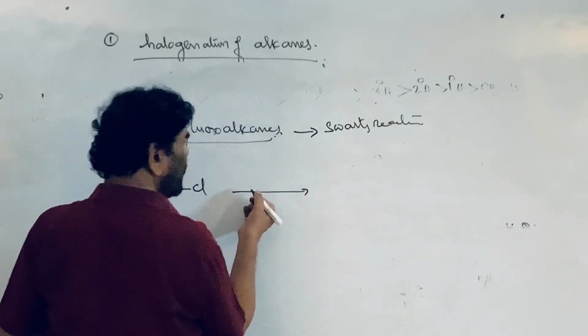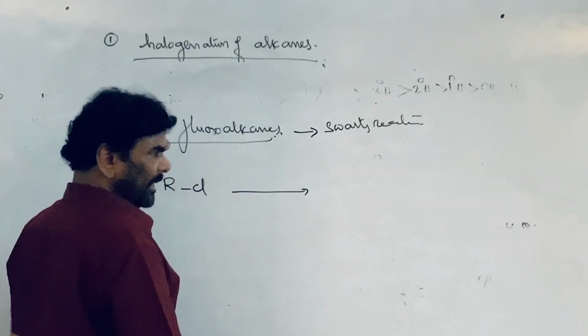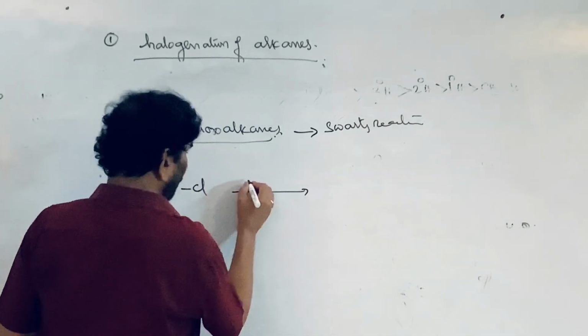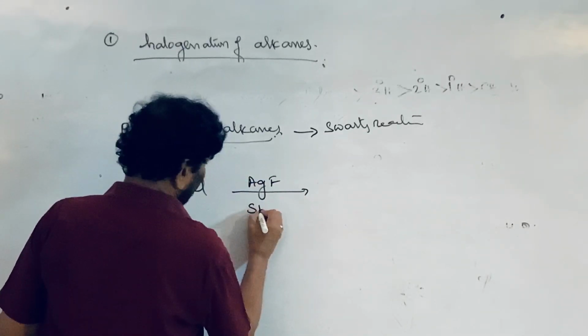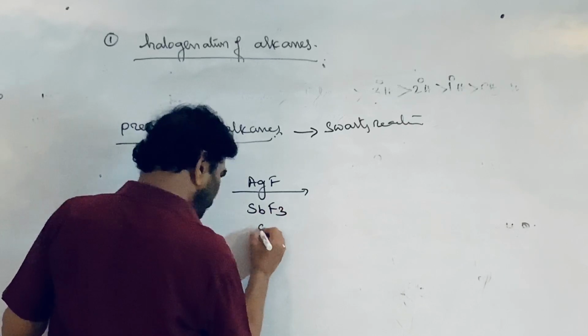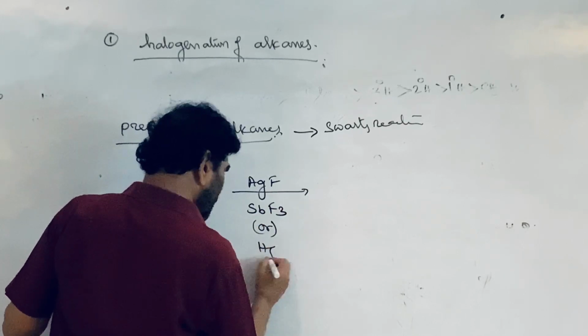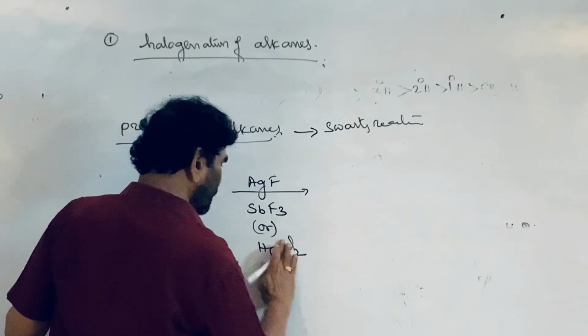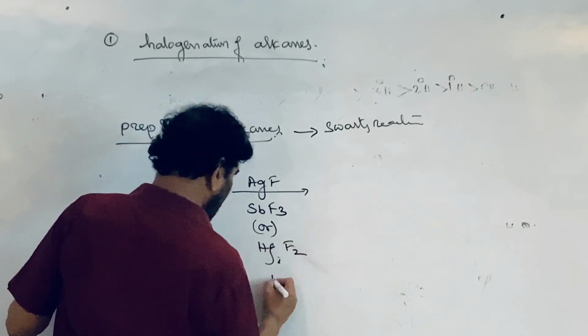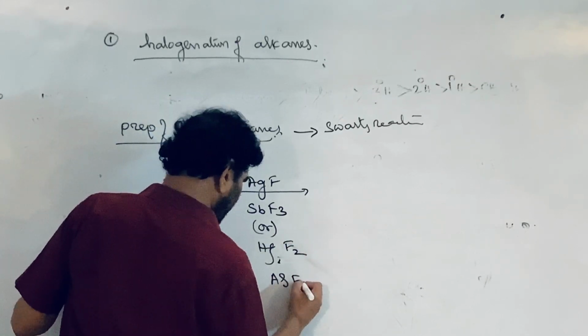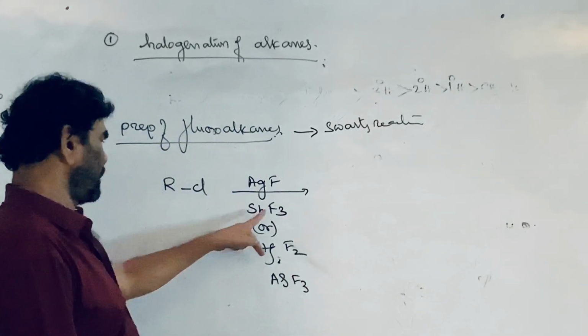The chloroalkane is treated with fluorinating agents like heavy metal fluorides: silver fluoride AgF, SbF3, mercurous fluoride, and AsF3, arsenous fluoride.